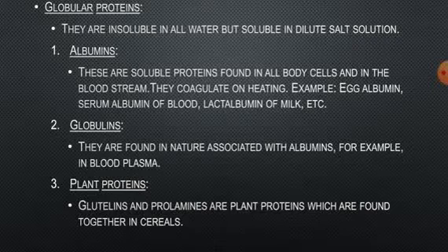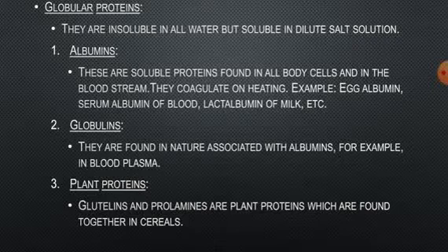Then globulins. They are found in nature associated with albumins, for example in the blood plasma. They are also heat coagulable and soluble in dilute solutions of salts but differ from the albumins by being insoluble in water. Then next is plant proteins.